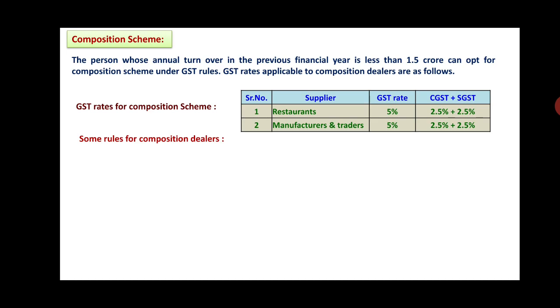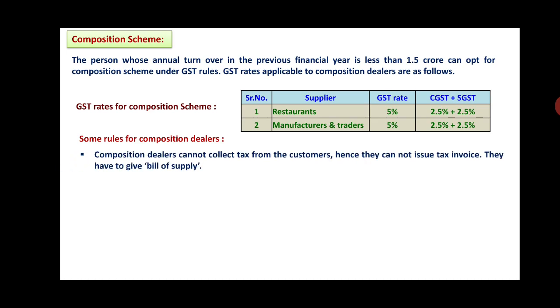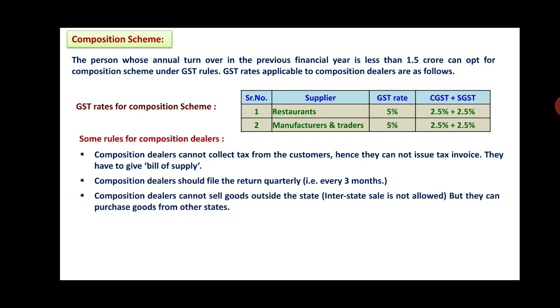Some rules are there for these composition dealers. Composition dealers cannot collect tax from the customers, hence they cannot issue a tax invoice. They have to give a bill of supply. Composition dealers should file the return quarterly, that is, every 3 months. Composition dealers cannot sell goods outside the state. Interstate sale is not allowed, but they can purchase goods from other states.